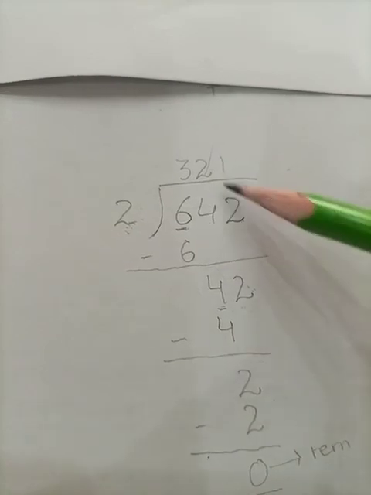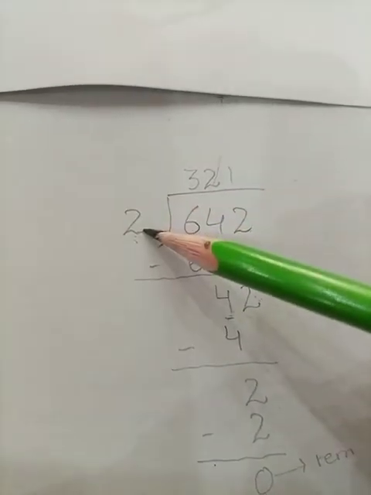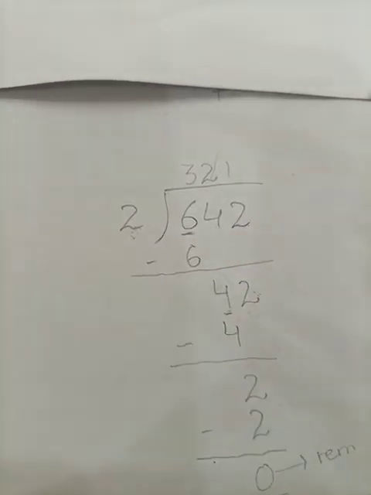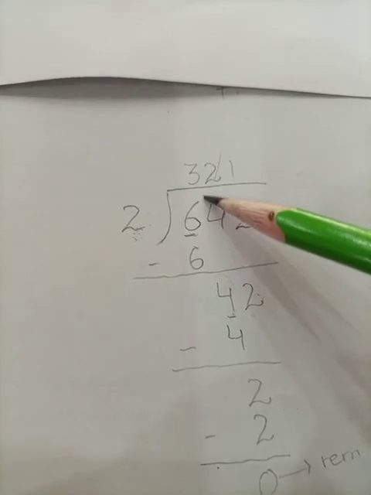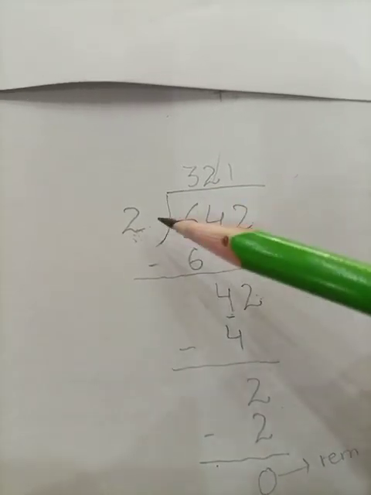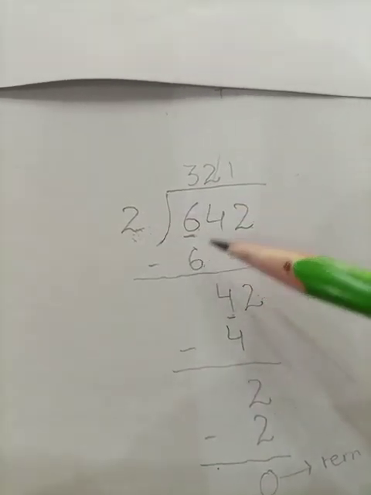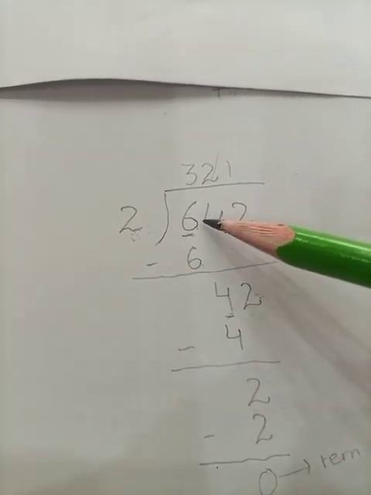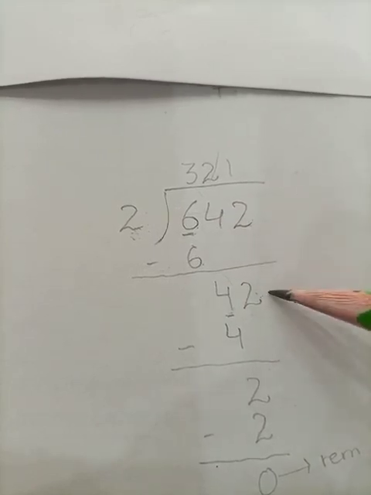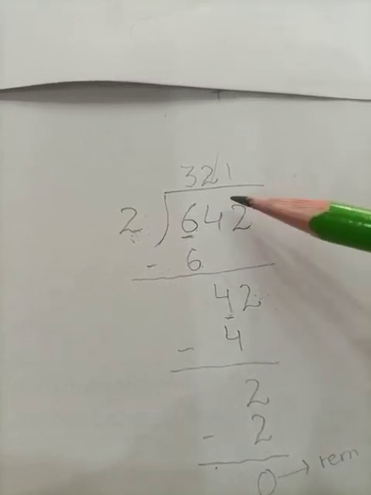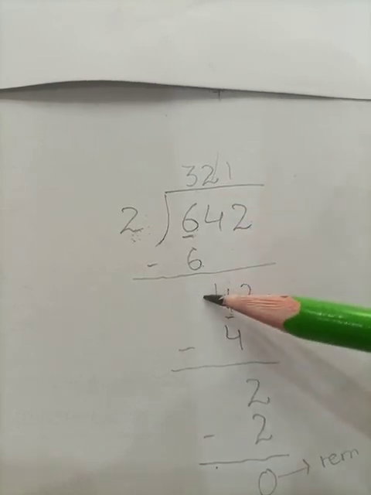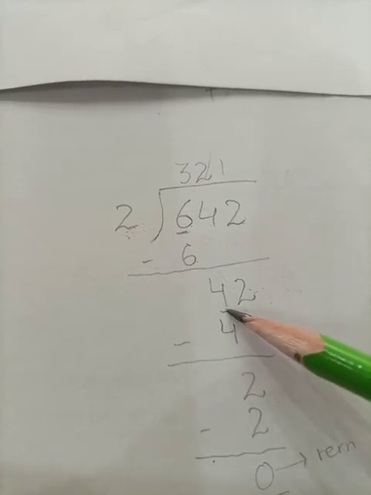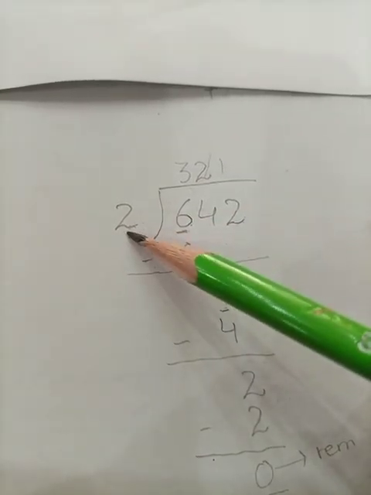We have solved our 3-digit number by 1-digit number by the same easy process or the steps of division. First, we are going to take our first number and then divide it by the divisor. Next step is subtraction. In the subtraction, we are going to subtract starting from the ones column. We have subtracted ones and the tens. Here we are left with no number. The next step is again taking the first number and dividing it by the divisor.